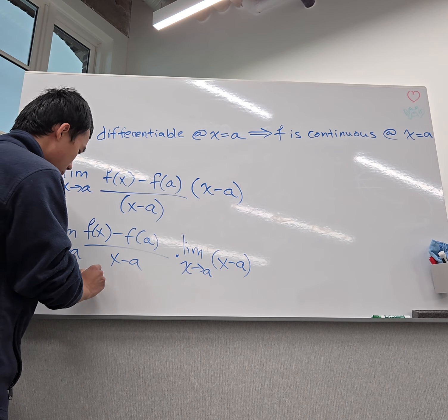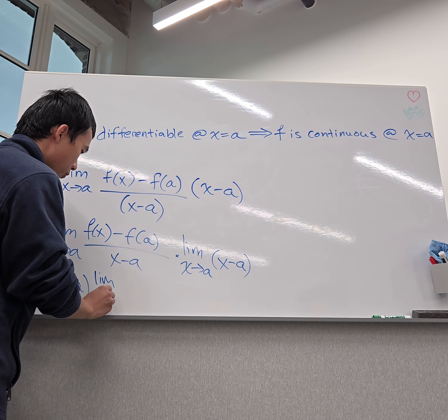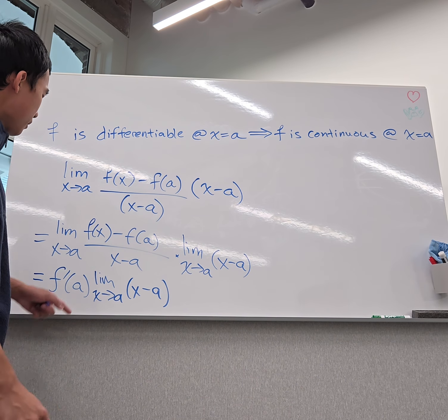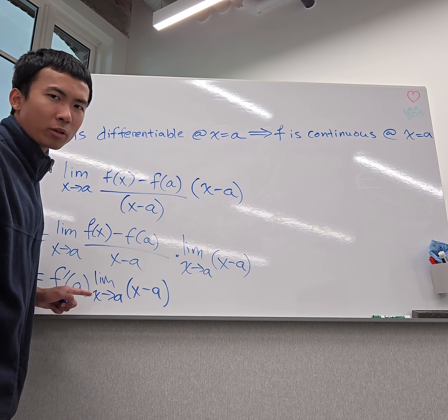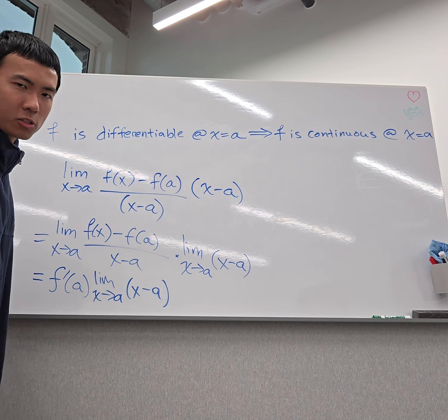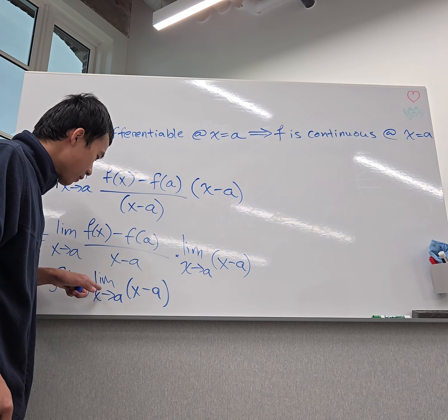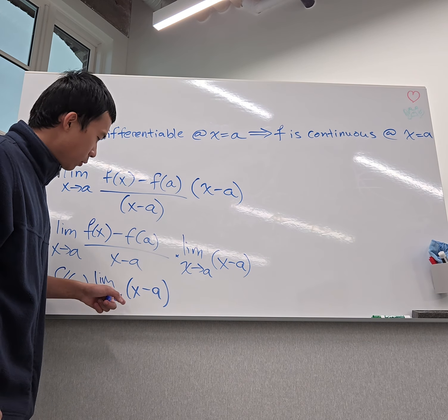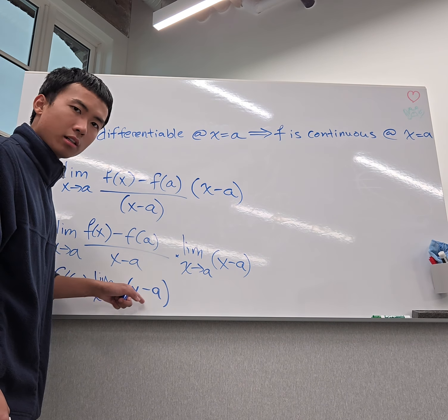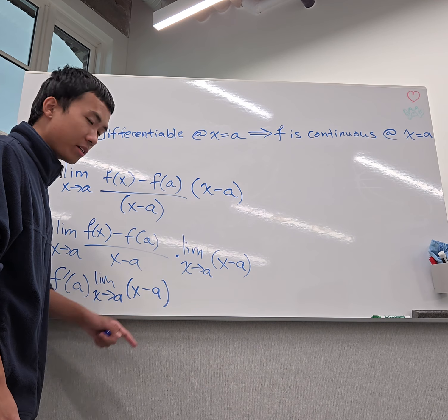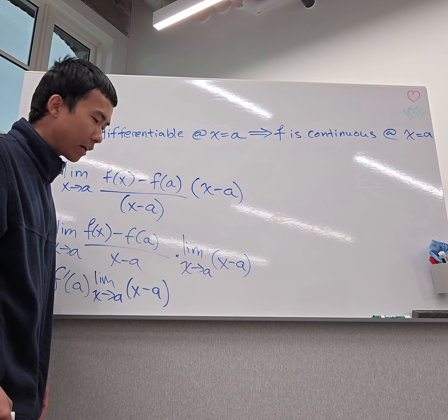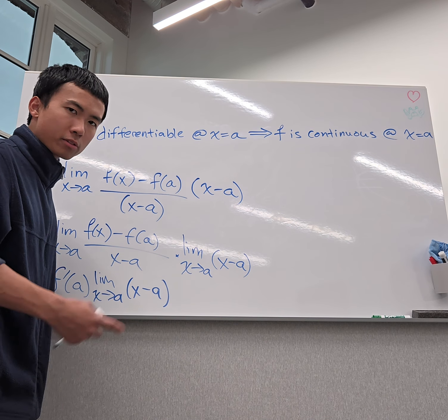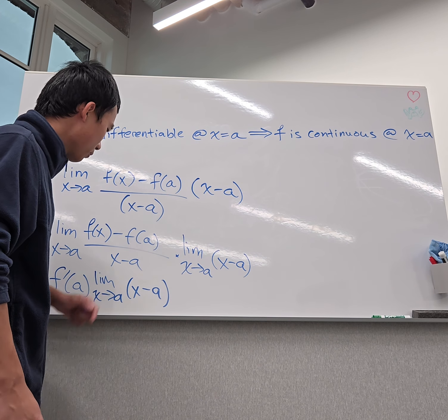What about this part? Well, I'll just write it out again. It's the limit as x approaches a of x minus a. And by the way, since f prime of a exists, we know it's just some real number. But to evaluate this limit as x approaches a of just x minus a, you can just plug a into x since this is a polynomial. Of course, you could use the limit definition, epsilon-delta or anything like that, but we won't be doing that here.